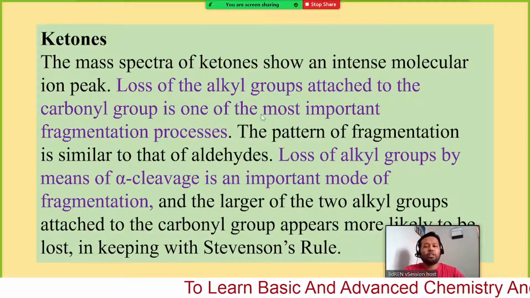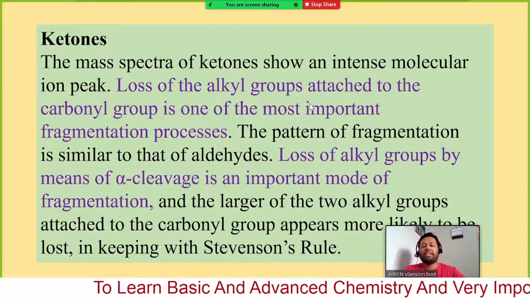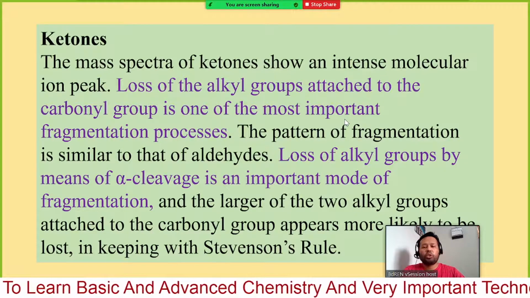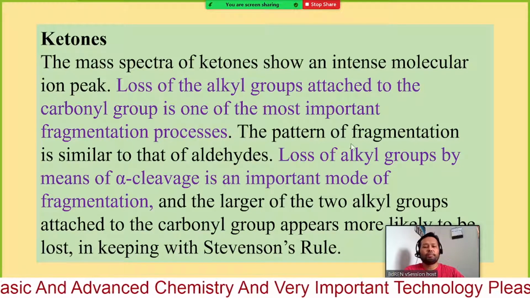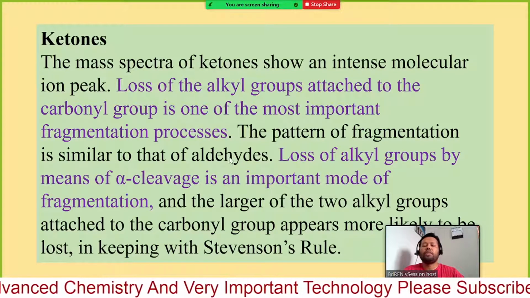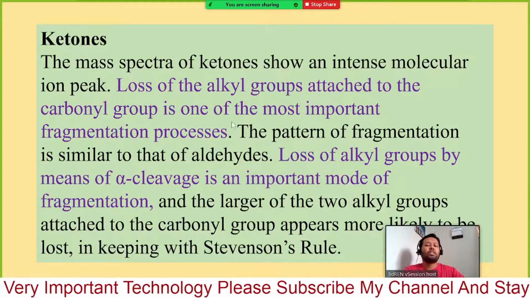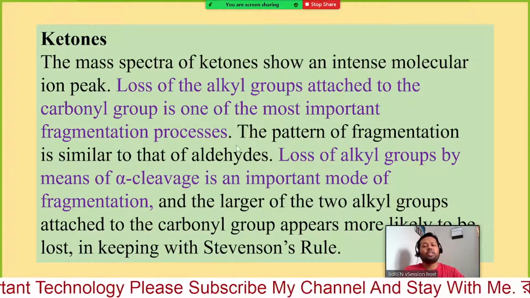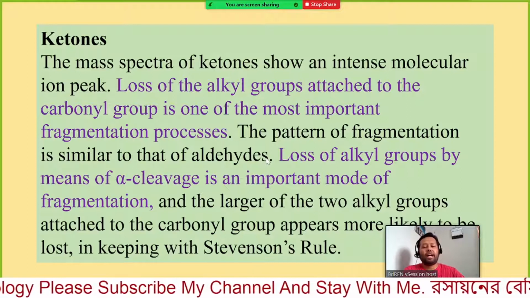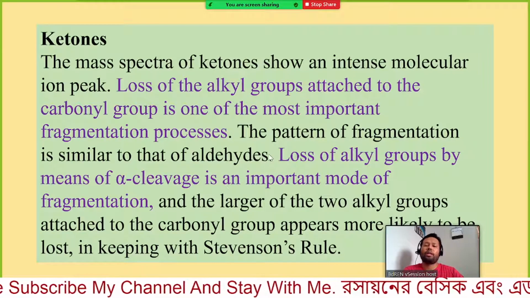Loss of an alkyl group attached to the carbonyl group is one of the most important fragmentation processes. The pattern of fragmentation is similar to that of aldehydes, but the parent ion signal intensity is a little higher compared to alcohols or ethers.